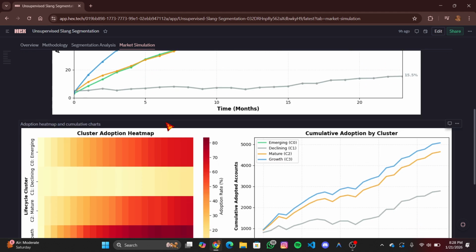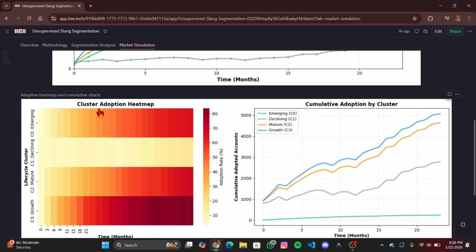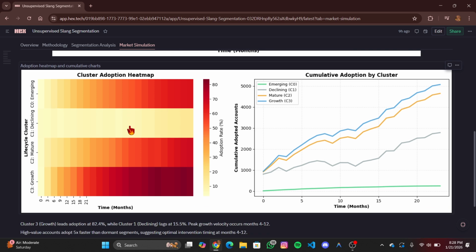And here is the cluster adoption heat map. The growth cluster reaches 82.4% adoption, while the declining cluster stalls at 15.5%, creating a 5x adoption gap.